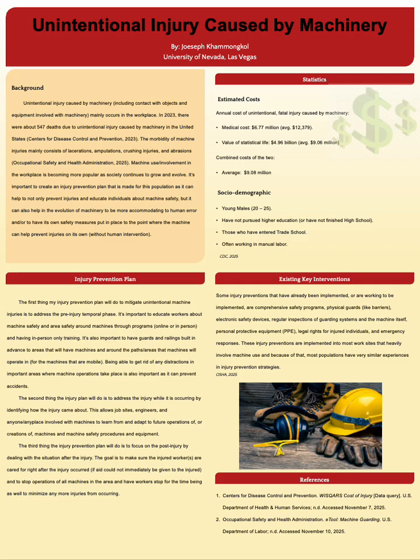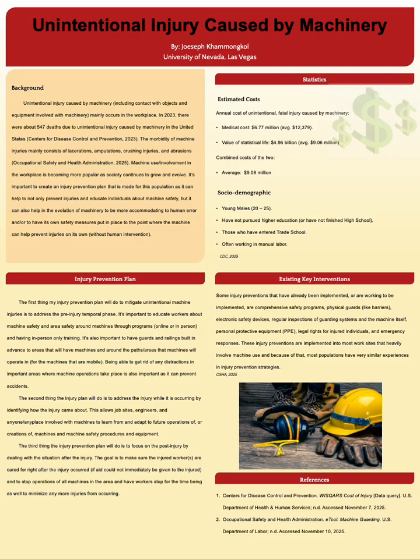So, to give some background, unintentional injury caused by machinery includes injury caused by contact with objects and equipment that are also involved with machinery like cables and wires. The morbidity of machine injury mainly consists of lacerations, amputations, crushing injuries, and abrasions. With the growing use of machinery in the workplace, it's important to address the dangers of machinery and how we can possibly prevent injuries from occurring at all as the production of machines continue to evolve.